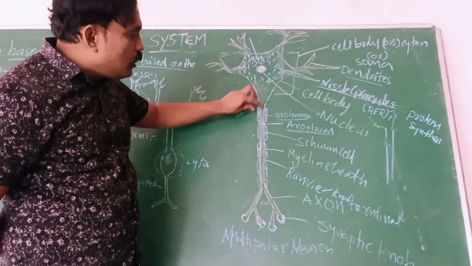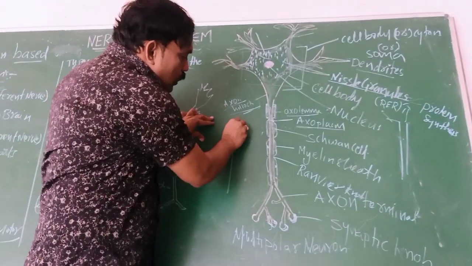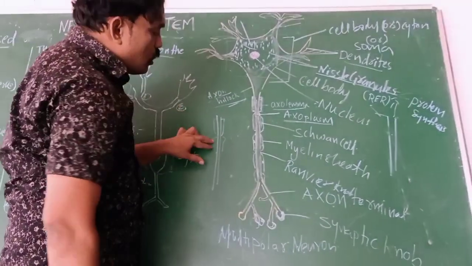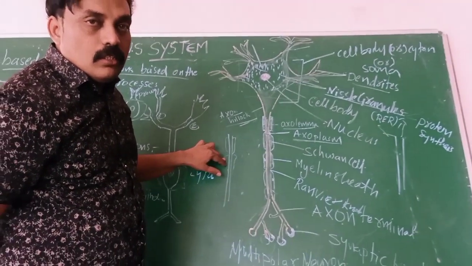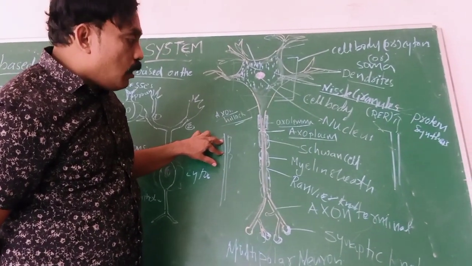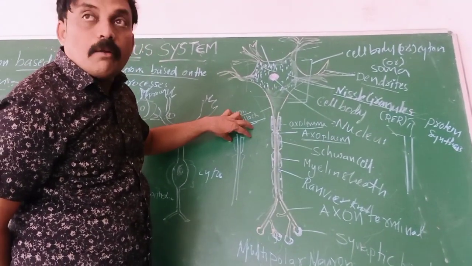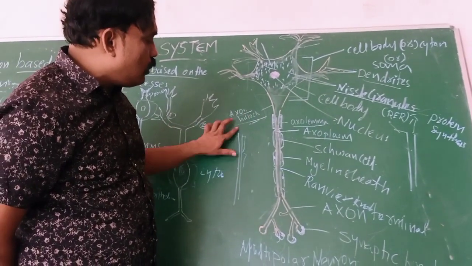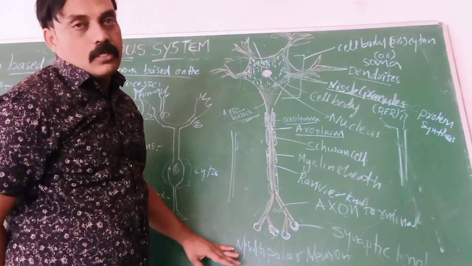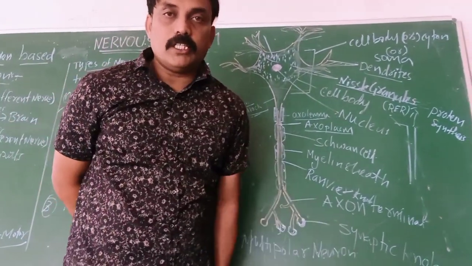What is myelin sheath? The axon covered with a proteinized lipid structure. That is myelin sheath. If it has myelin sheath formed by Schwann cells, it is called myelinated. If it does not have anything, a normal axon, that is called non-myelinated neurons.